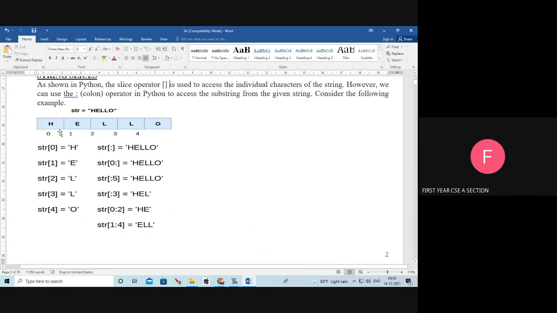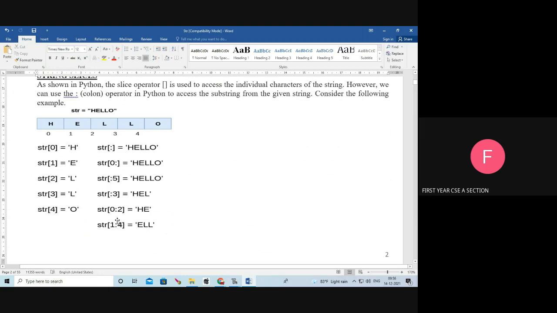Str of 0, you know very well this concept. Next, the last one, str of 1 colon 4. What is 1 colon 4? The starting index is 1, the ending index is 4. Python considers only the end index minus 1. So the start index is 1, and the end index is 4 minus 1, 3. So 1 to 3, here 1, 2, 3. What is the output? ELL. See, ELL is the output.